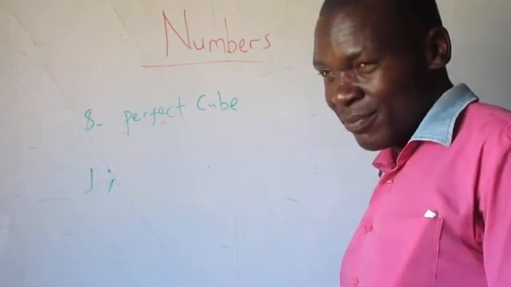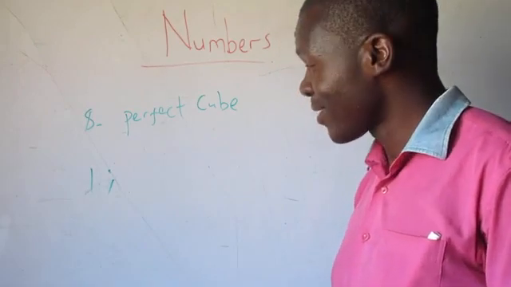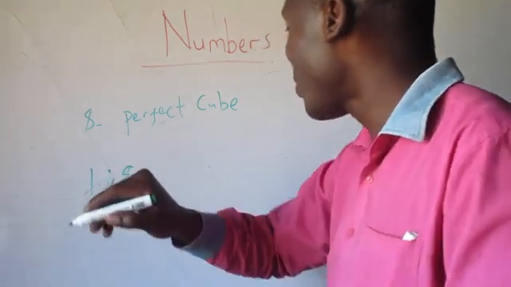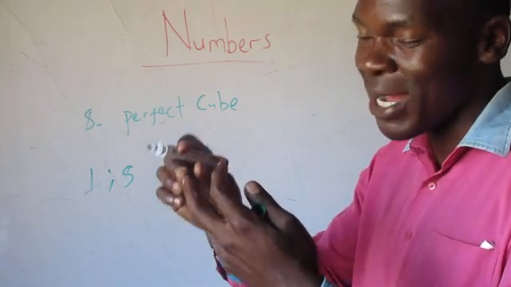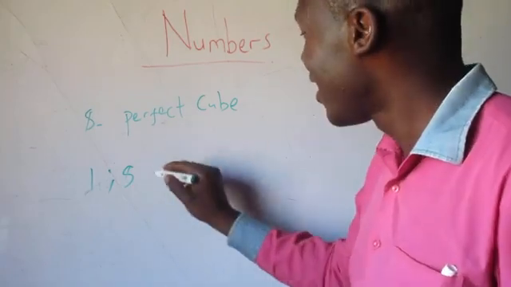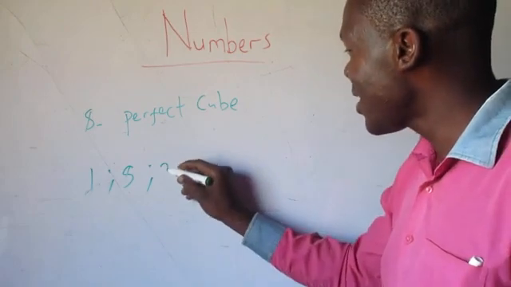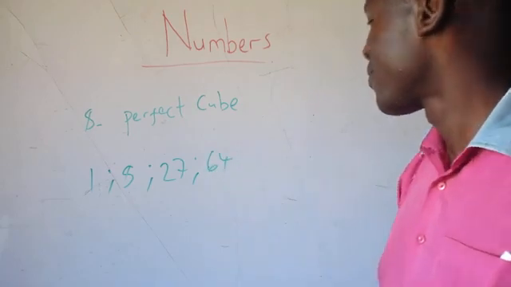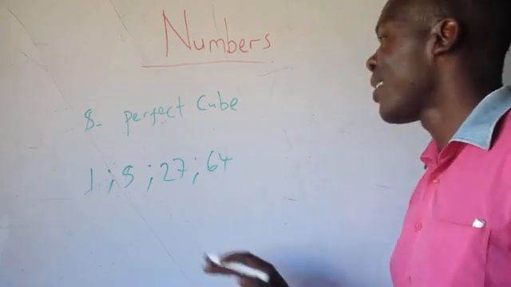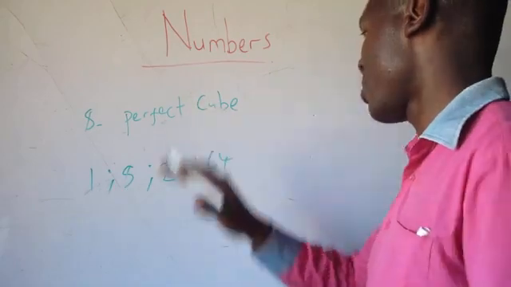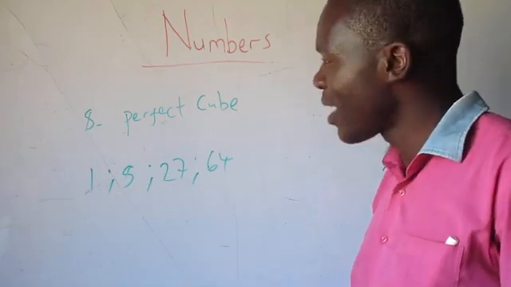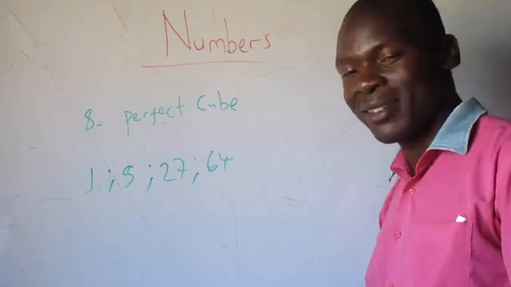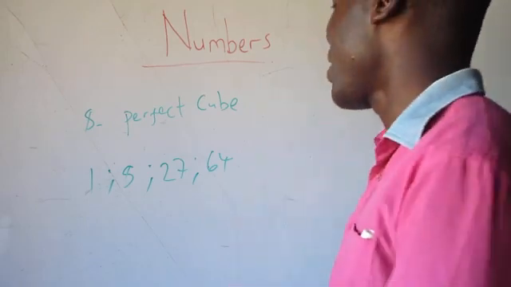Think of the next one. What is the next one? If you got it right, the next one is 8, because if we multiply 2 by 2 by 2, we get 8. The next one is 27, then 64, etc. These are examples of perfect cubes, numbers which can be expressed as a product of three equal numbers. Wow, I hope we are still together.